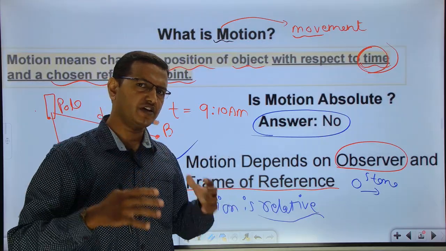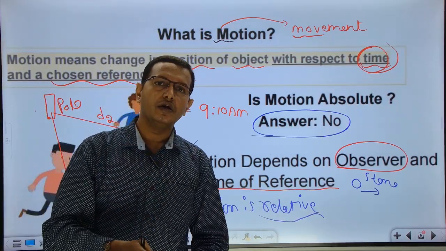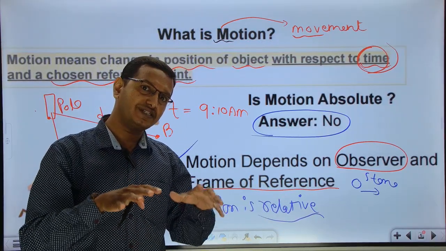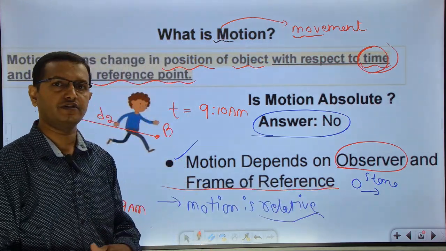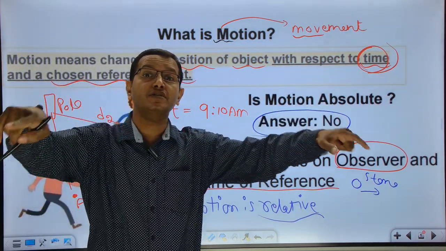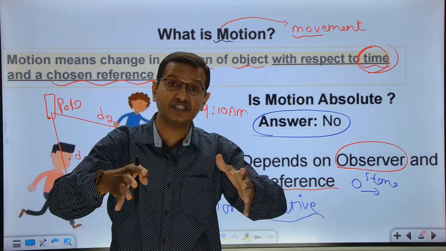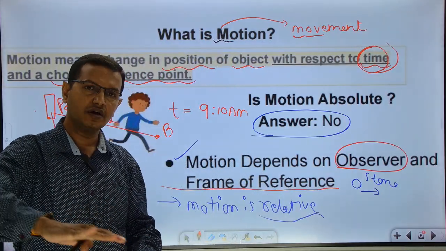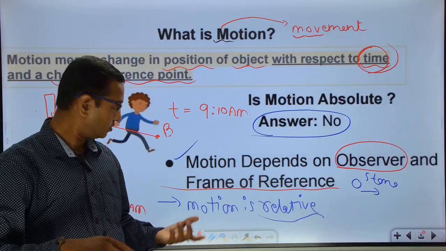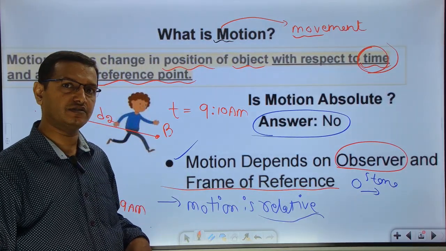We are going in the bus. The bus in which we are sitting is itself a frame of reference. All the persons who are sitting in the bus while it is going are in one frame. The bus itself will act as a frame of reference.